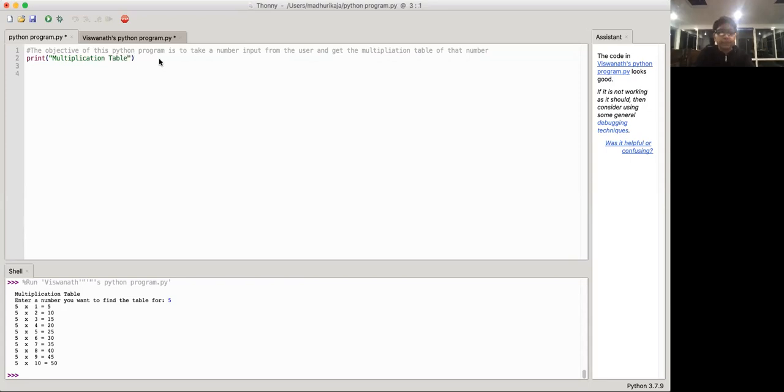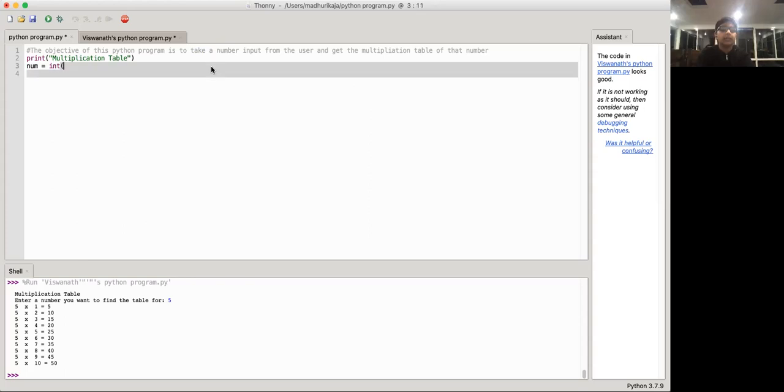Okay, then we're gonna be taking, so it says here that we have to take a number input from the user. So let's do that. So num is equal to int input of, and we're gonna be asking the user, so enter the number that you want a multiplication table of.